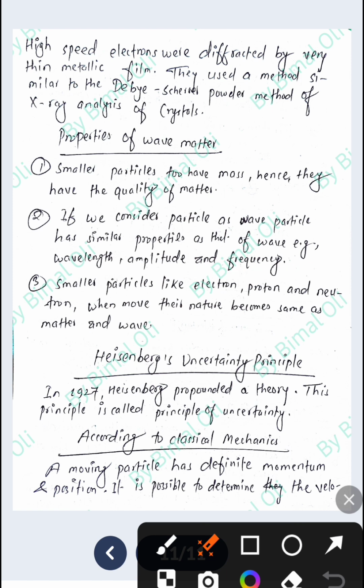At last, smaller particles like electron, proton, neutron, when they move, their nature becomes the same as matter and wave. Electron, proton, neutron show two types of property, that is matter and wave. So this third point highlights both properties, that is wave and matter. So that's all for today.